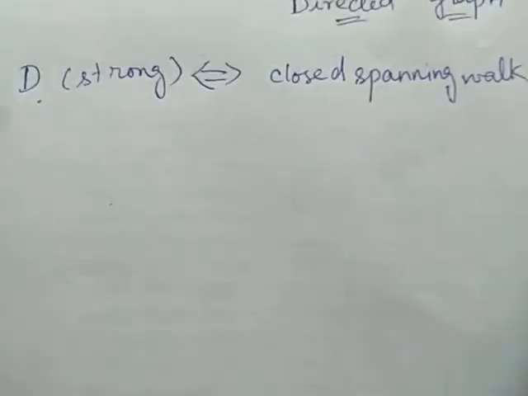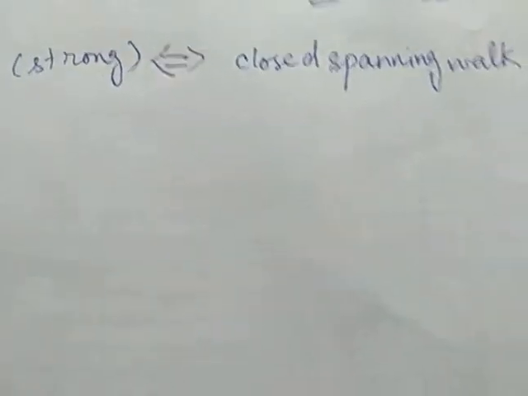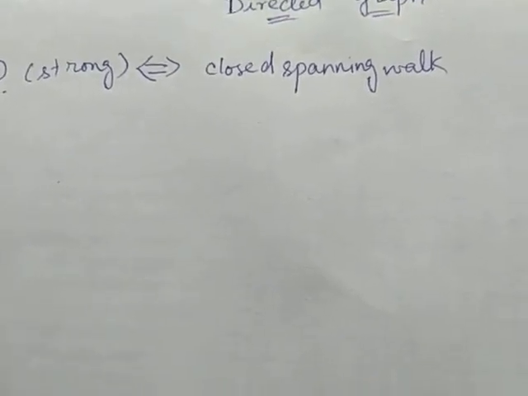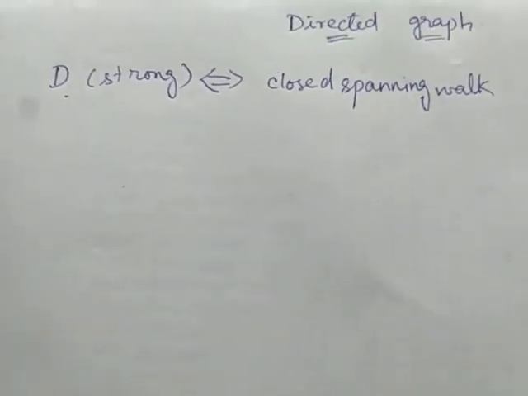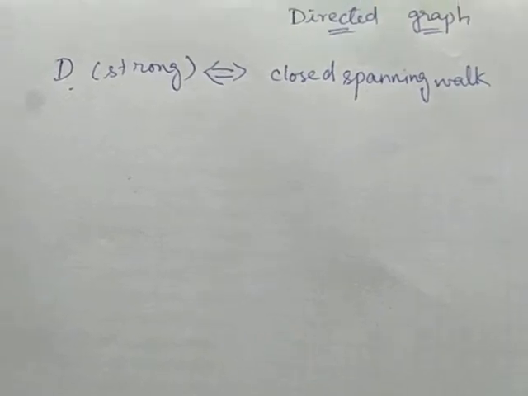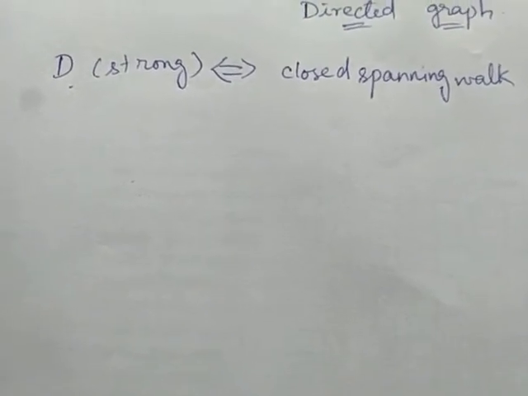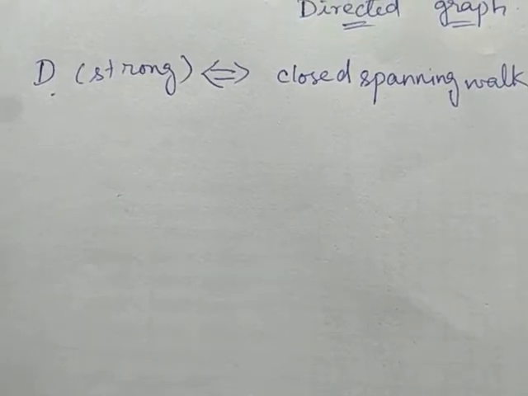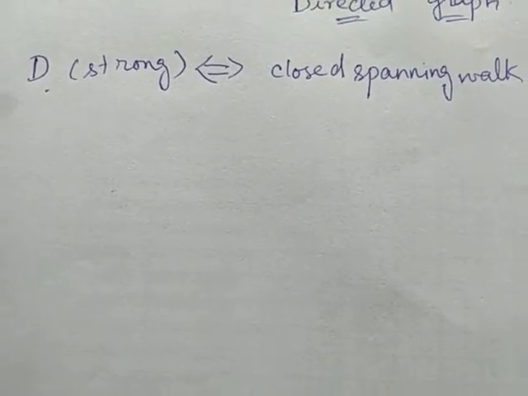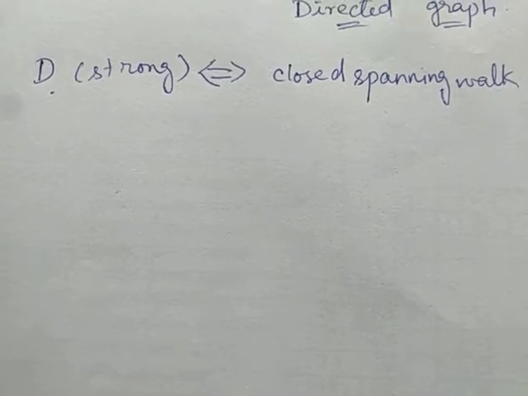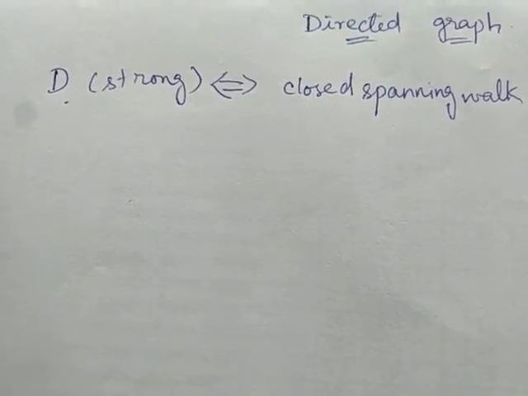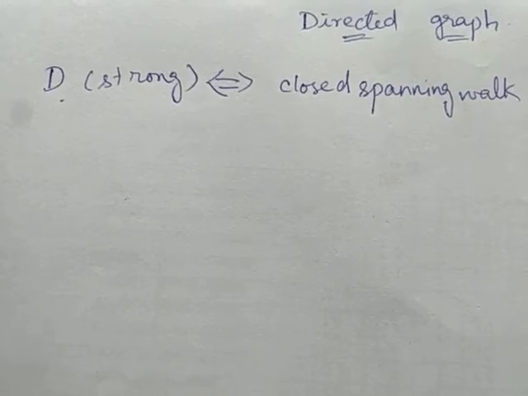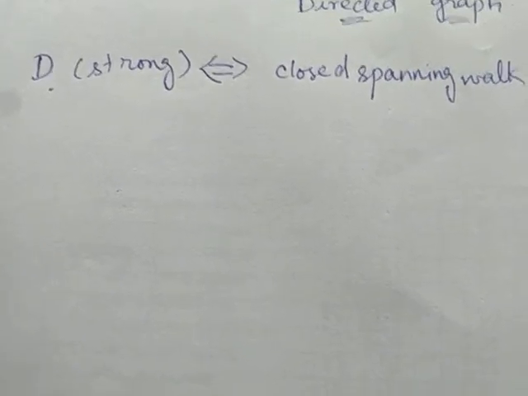So first of all, we will see what a strong directed graph is. A strong directed graph means a strongly connected graph. A directed graph G is said to be strongly connected if, for any two vertices, there is a directed path between them.